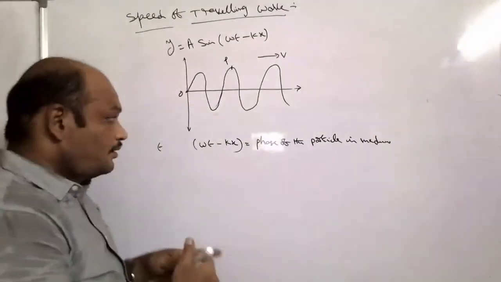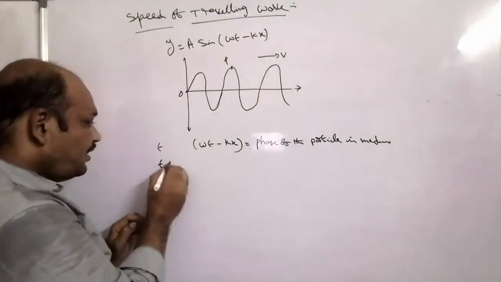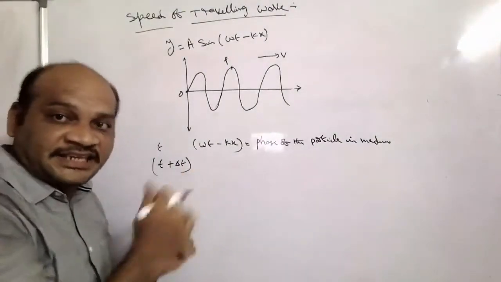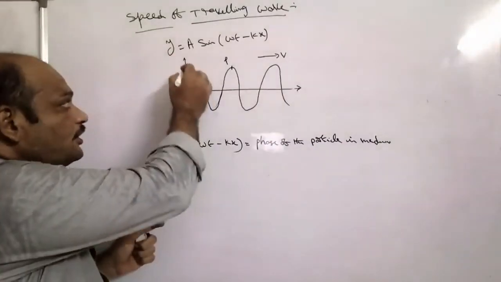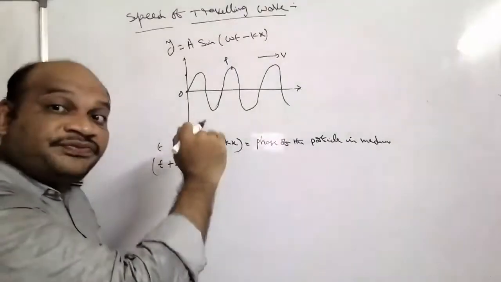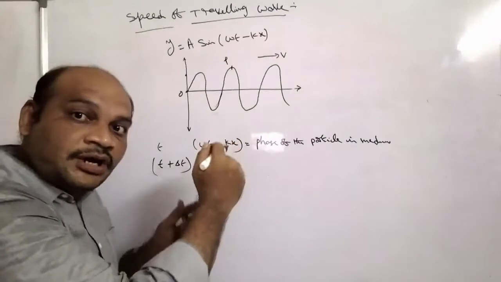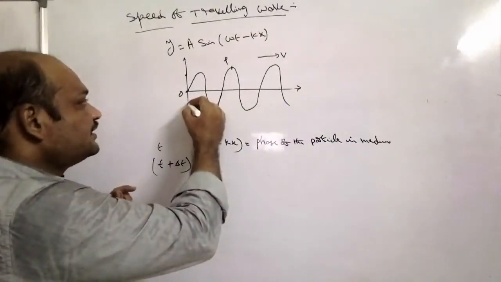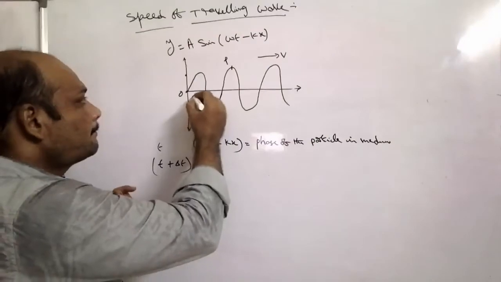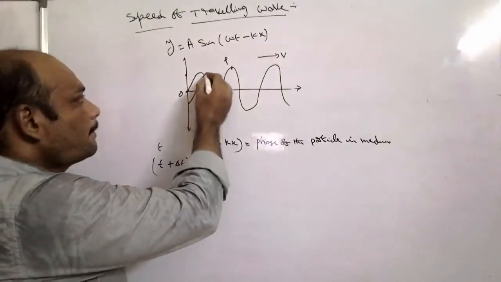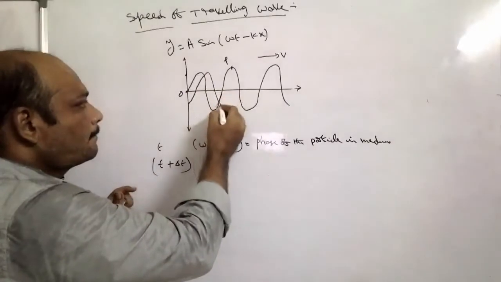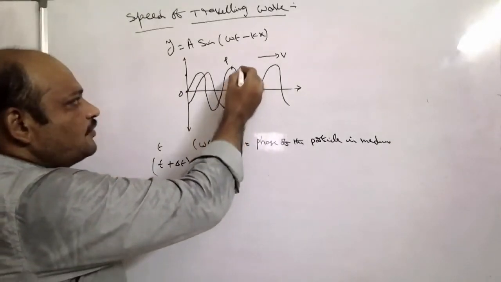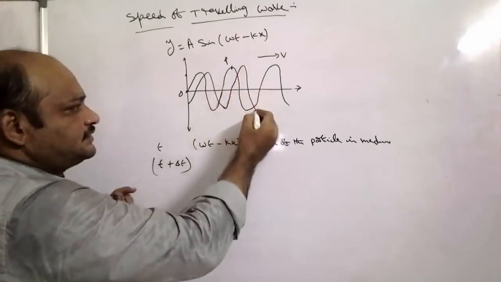Now, after delta t seconds, that is at t plus delta t seconds, the particle vibrating along the y-axis has its phase changed. At that time, the wave is propagating like this.